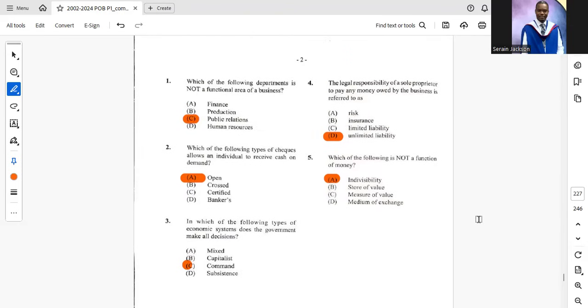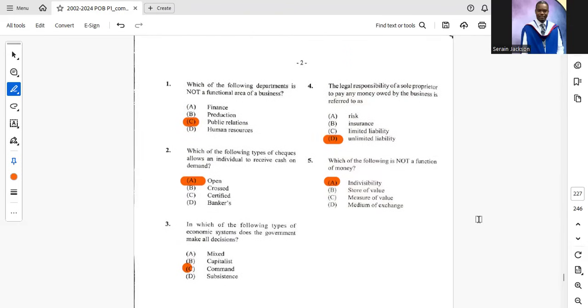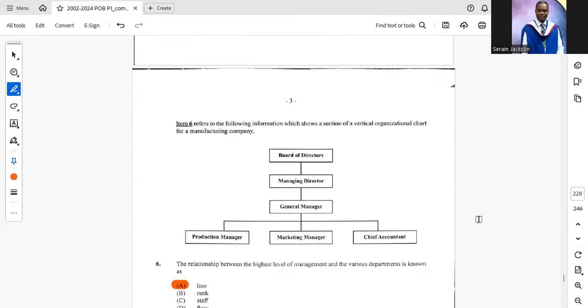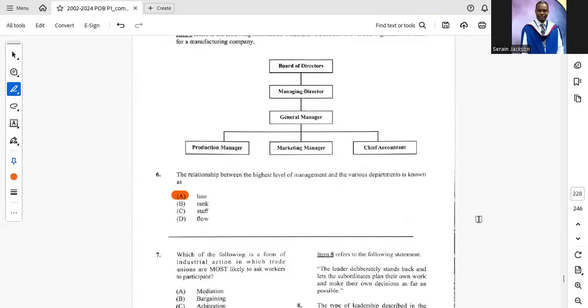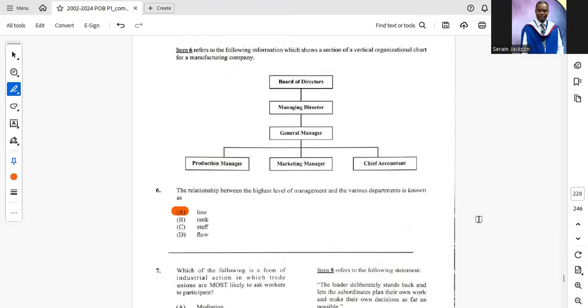Command economy. Number four, the legal responsibility of a sole proprietor to pay any money owed by the business is referred to as unlimited liability. Number five, which of the following is not a function of money? Indivisibility is the correct answer there. A. We are to item 6, refer to the following information, which shows a section of a vertical organizational chart for a manufacturing company.